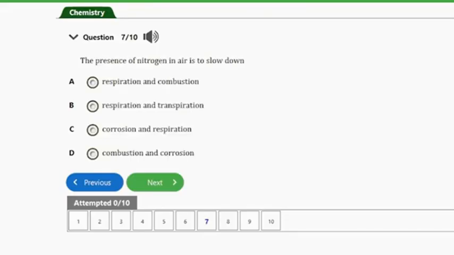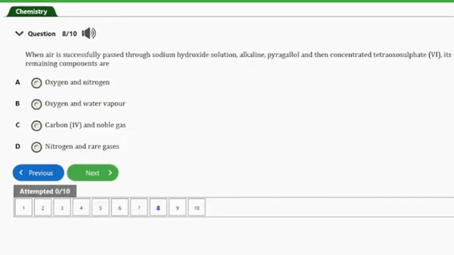That's question number 7. It says, the presence of nitrogen in air is to slow down A. Respiration and combustion. B. Respiration and transpiration. C. Corrosion and respiration. D. Combustion and corrosion. So guys, nitrogen is here in air to slow down combustion and corrosion. So that's option D, guys. The nitrogen in air actually slows down combustion and corrosion, which is caused by the presence of oxygen. So guys, option D is the answer to this question. So let's consider the next question, question number 8.